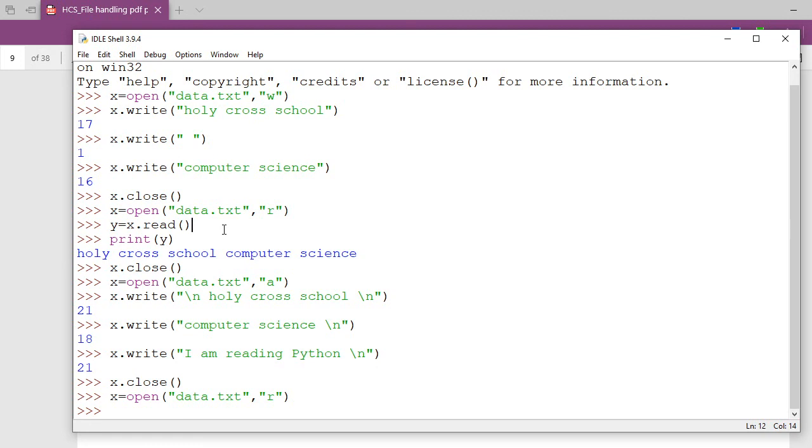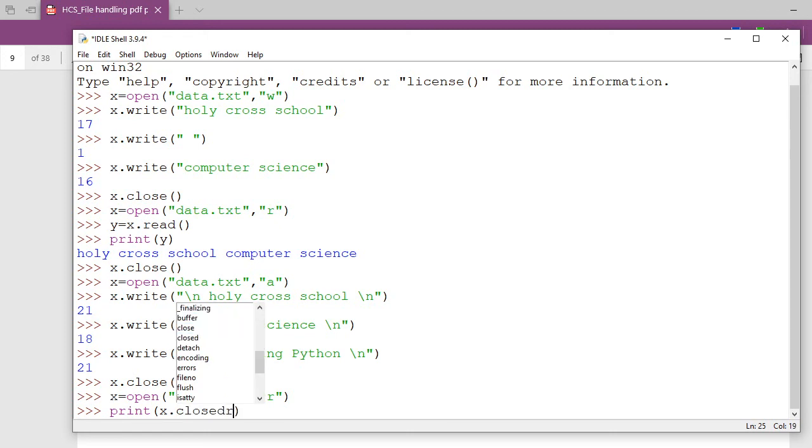Got it? Now here, I can write x dot read and the total number of characters I want to read. That same number of characters will be printed. So here I'm going to put, let's suppose, I'm directly printing here. Let's see, I will not take print, x dot, just wait.